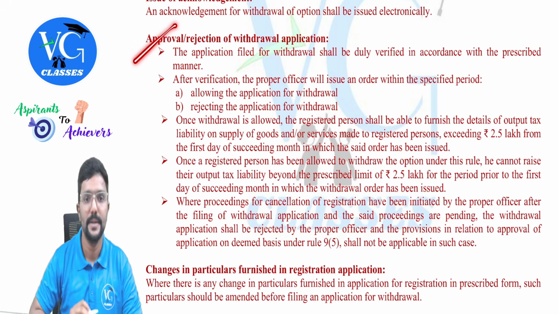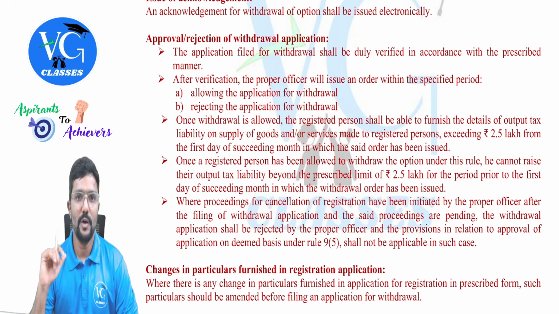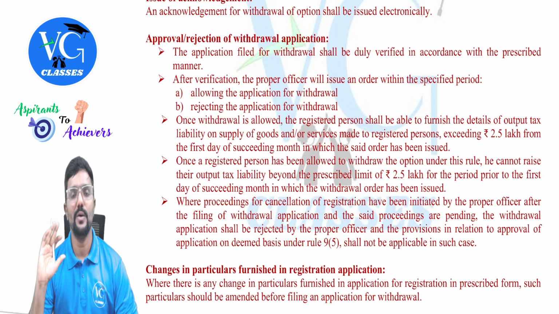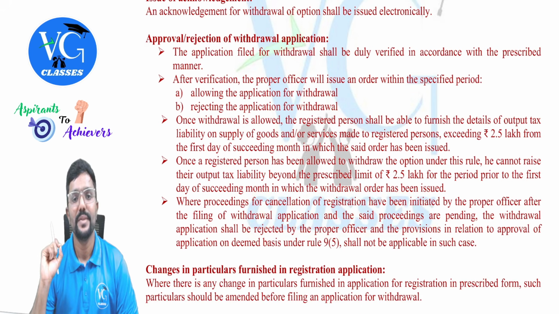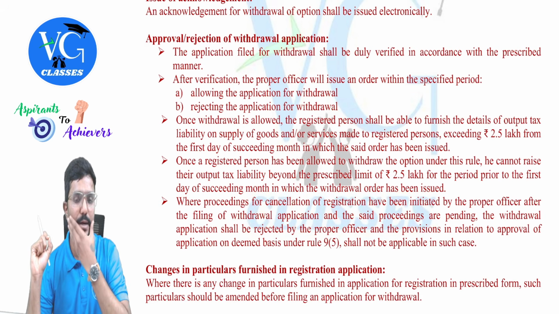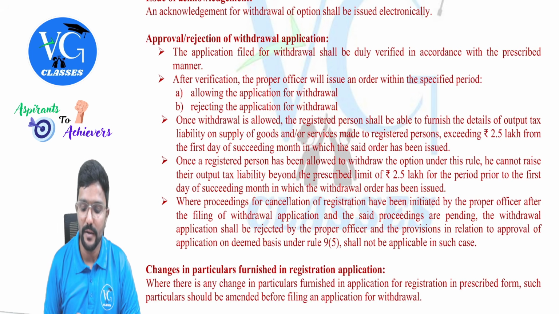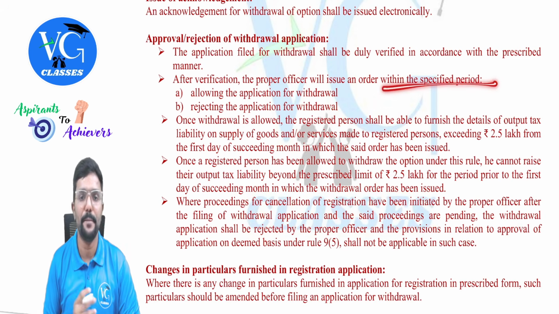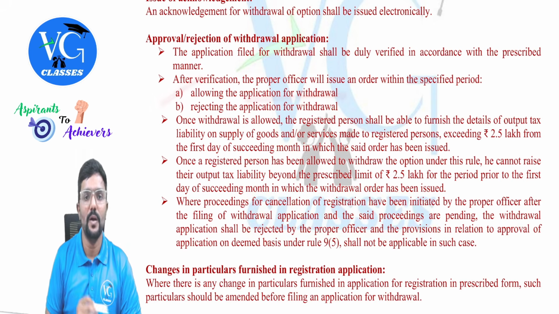Okay. Next, approval or rejection of withdrawal application. So now the proper officer has the right either to approve the withdrawal or to reject it. The application filed for withdrawal shall be duly verified in the prescribed manner. After verification, the proper officer will issue an order within the specified period, either allowing the application for withdrawal or rejecting it.